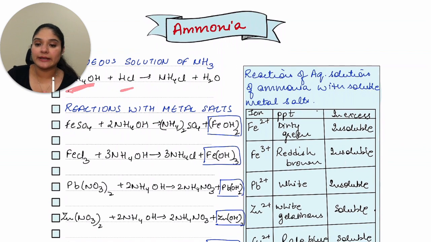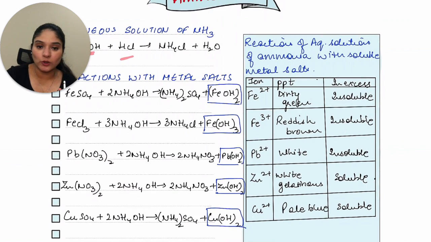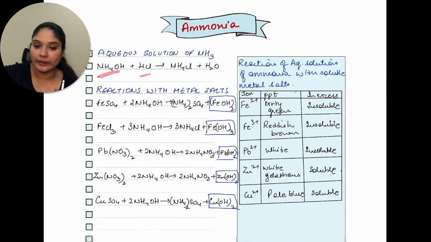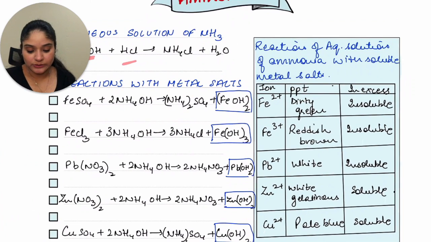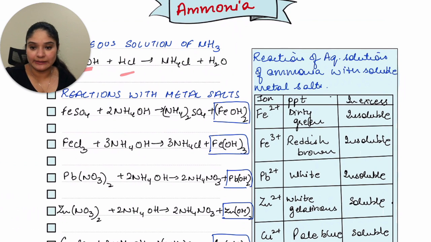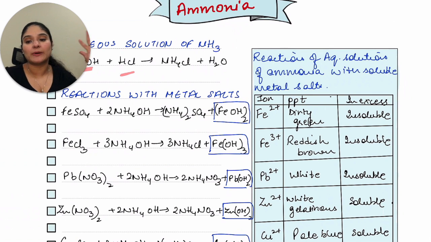Moving on to the next one, reactions with metal salts. Now this is also a part of analytical chemistry. So if you have already done this, you don't have to stick around with this part and you can jump to the next part of the video. I'll still do this for the students who have no idea about this. You have different types of metal salts reacting with ammonium hydroxide. First, you add ammonium hydroxide in less quantity, drop wise, and then in excess. That means you continue adding it even when you have a precipitate already. So let's look at it.